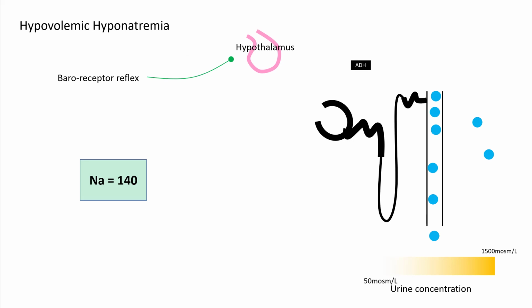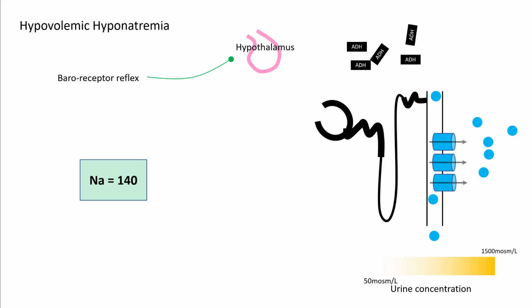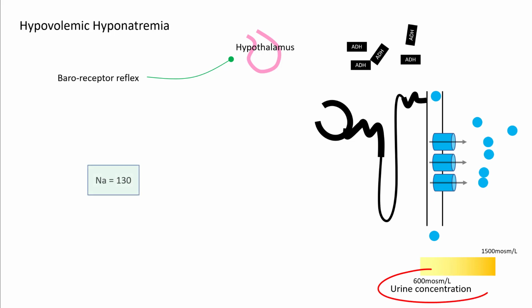So if you understand, hypovolemic hyponatremia is caused because of low intravascular volume status. This stimulates your baroreceptor reflex and stimulates the production of ADH. And the ADH production will result in aquaporin molecules, and that will result in more free water absorption, and that would result in higher urine concentration and lower sodium.